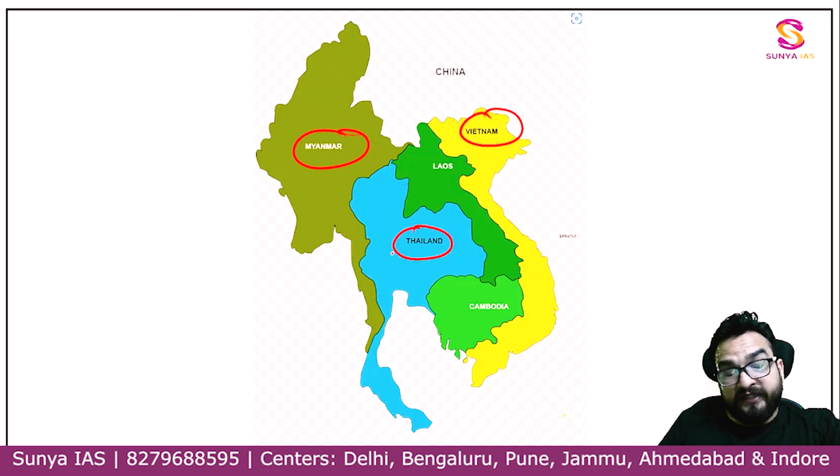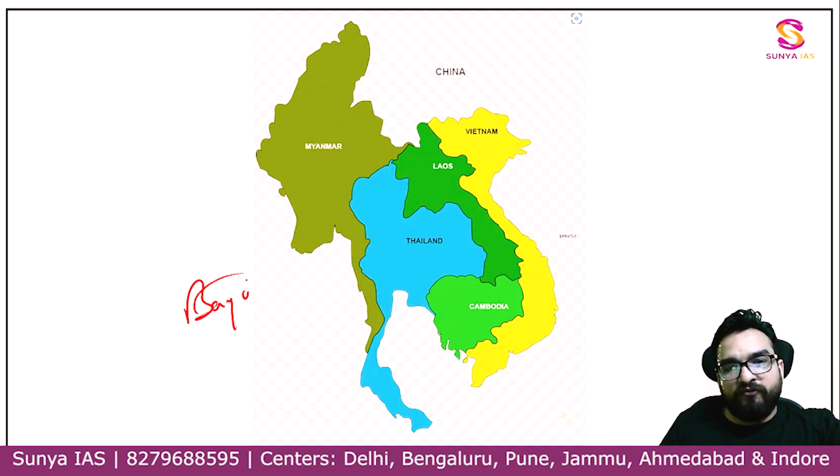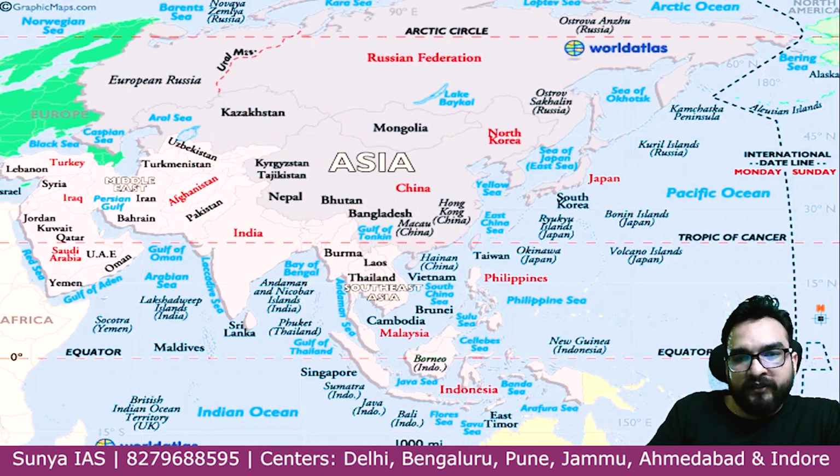You must be understanding. Thailand is in between them, which is touching. Thailand is also not touching Vietnam. So from Vietnam, Laos will be touching and Cambodia. Downward you will be seeing Cambodia guys. One more thing which I wanted to show you is this particular. This is your Bay of Bengal basically. Bay of Bengal. Can you see over here guys? Bay of Bengal.